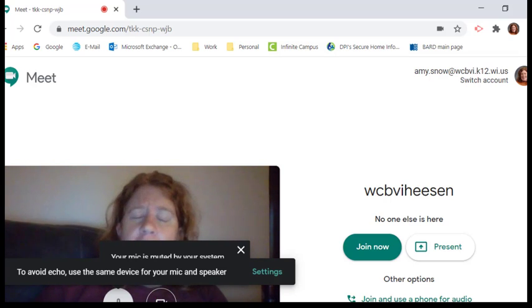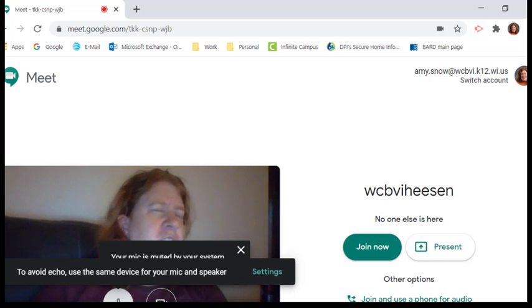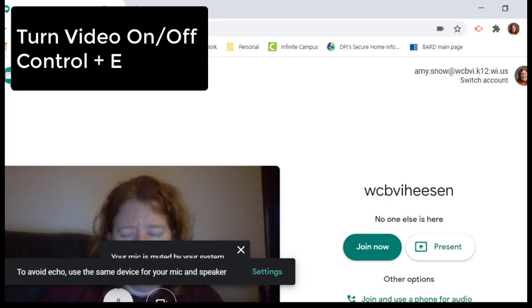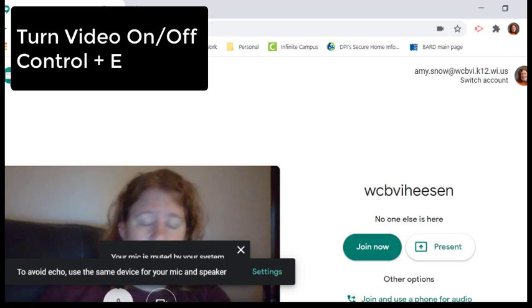Now, some people want to control whether their video is showing right away when they enter a class. I'm kind of self-conscious about my video showing all the time. So I will hit Control plus the letter E to turn the camera off. Alert, camera is off. JAWS will tell you your camera is off. That is a toggle. So if you press Control E again, your camera is on. It'll turn your camera back on.